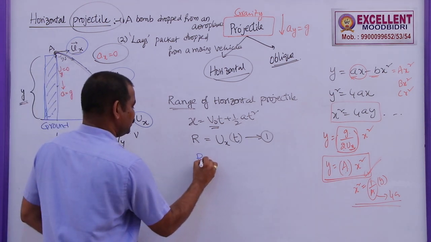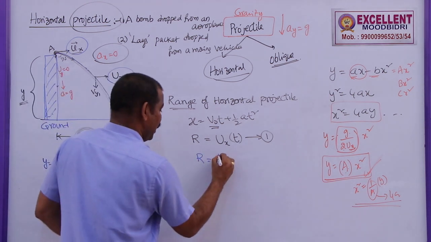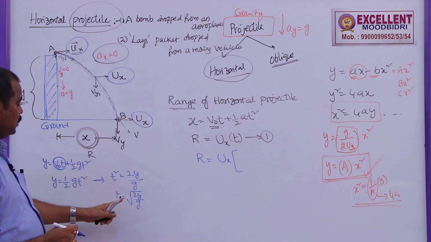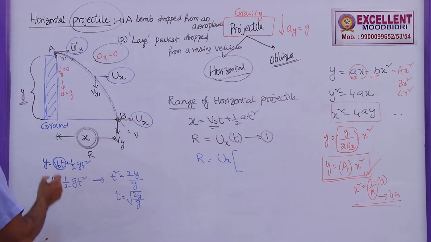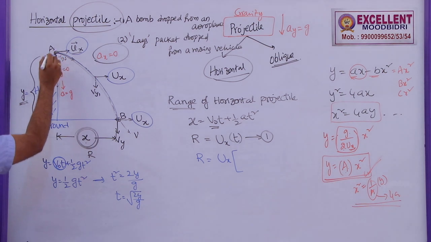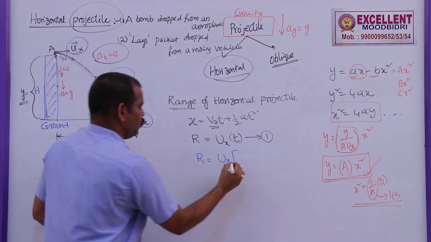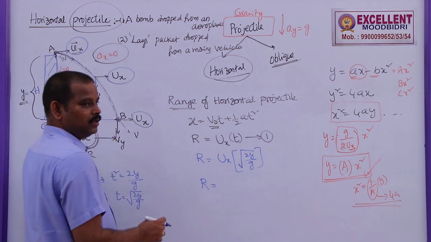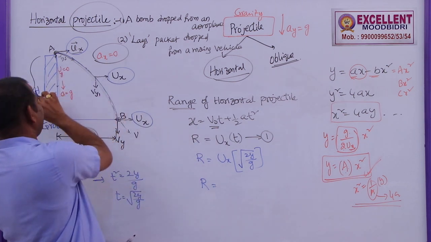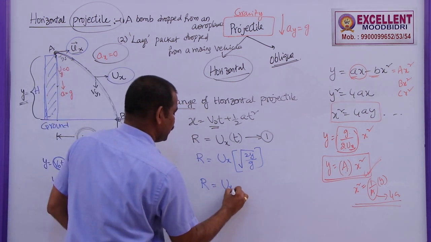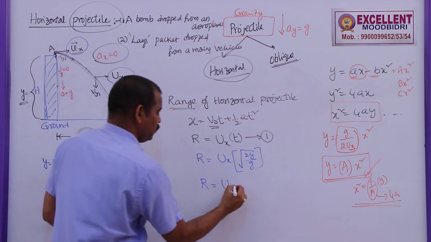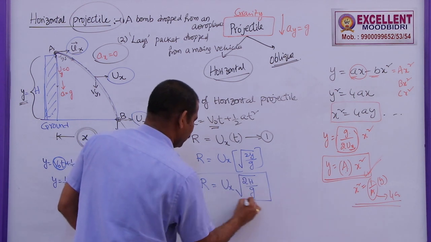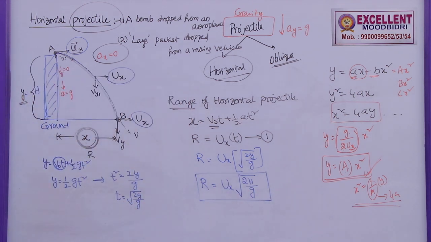So now the range of this horizontal projectile is given by the horizontal velocity into the time taken by this body to reach the ground, which is root over 2y by g. Y is nothing but the height of the point above the ground. So you can write root over 2y by g. If in the question y is given as the height of the building, this can also be written as the horizontal velocity with which the body is thrown into root over 2h by g. So this is the range of this horizontal projectile.